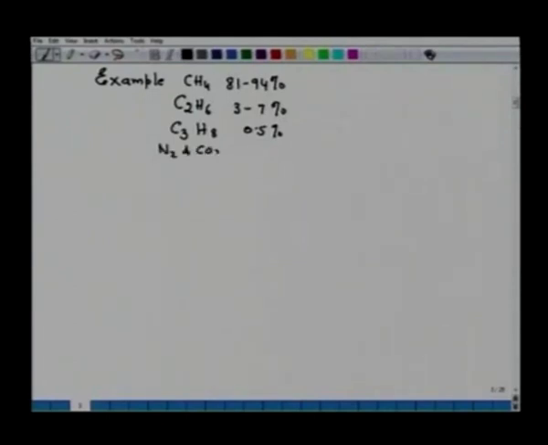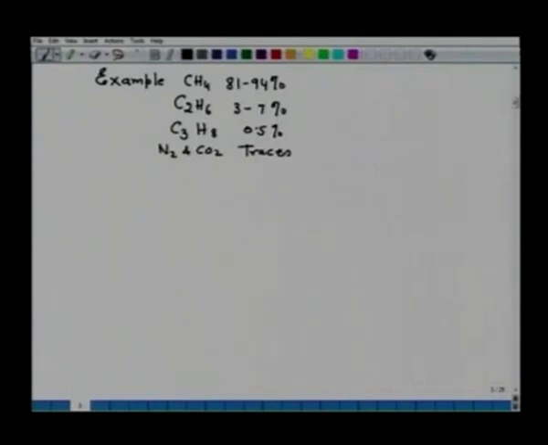Now, let us take an example to calculate the calorific value of say natural gas. So, I take an example of natural gas which has the composition say methane, it contains around 81 to 94%, C2H6 3 to 7%, C3H8 0.5% and the rest nitrogen and CO2, they are traces.